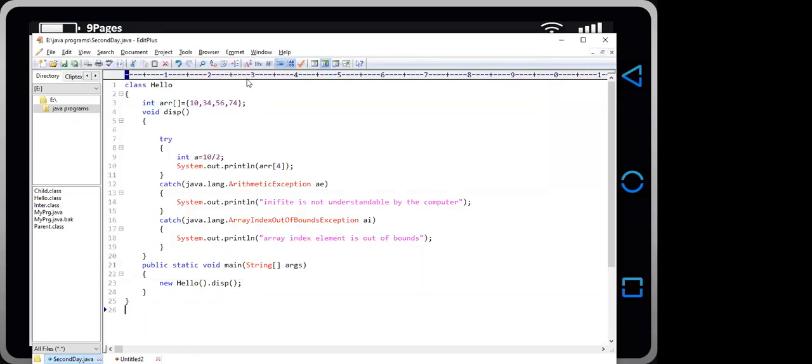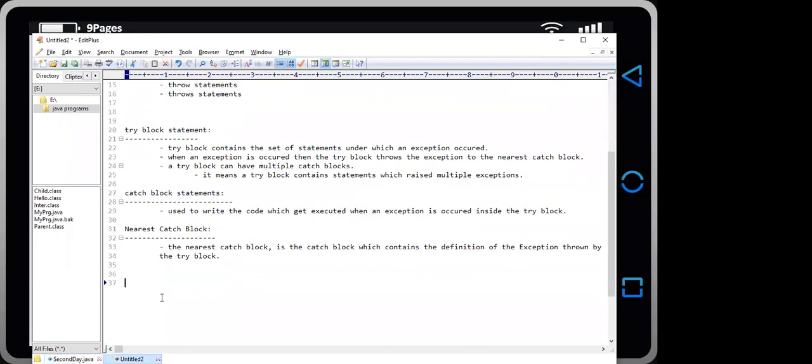So I hope you have understood the concept of try and catch block. Now let's discuss the next block, which is the finally block. The finally block contains the statements which get executed whether an exception is raised or not. Okay, it means the finally block always gets executed whether an exception is raised or not.